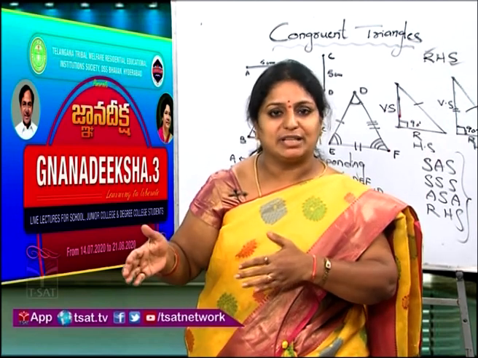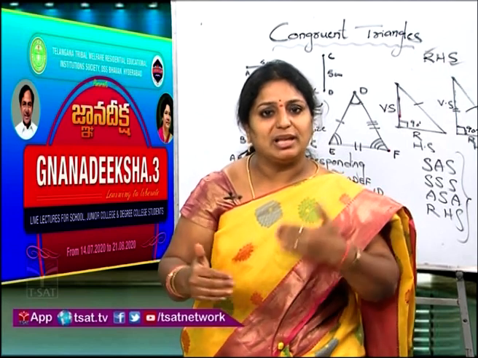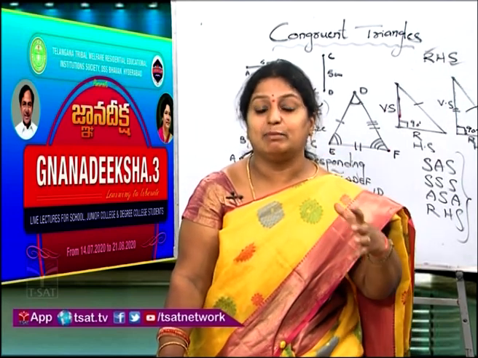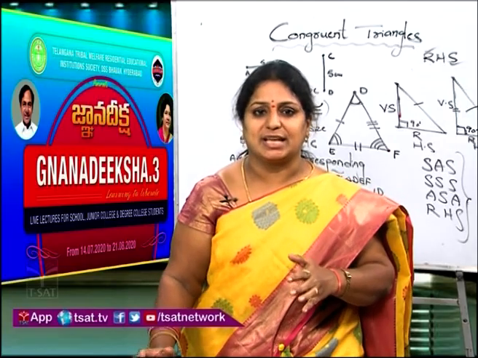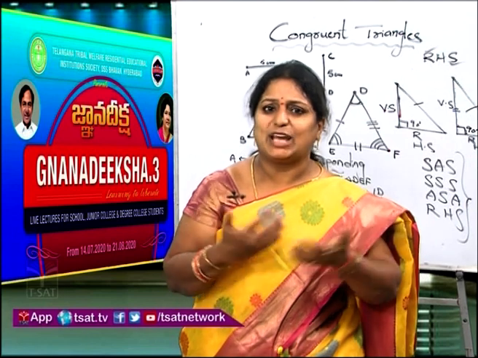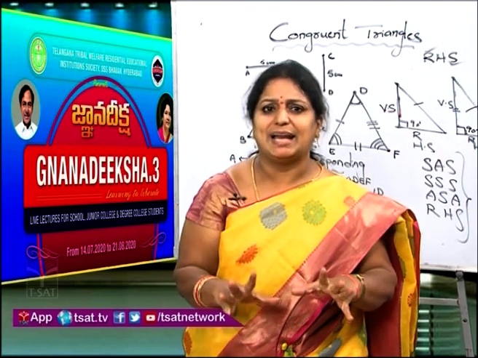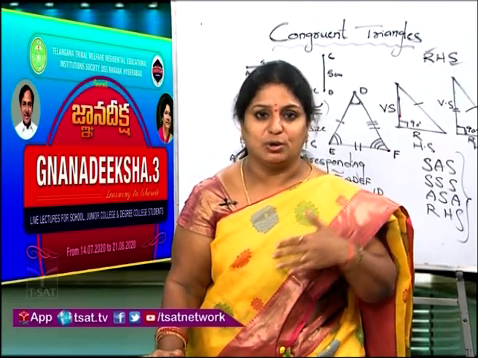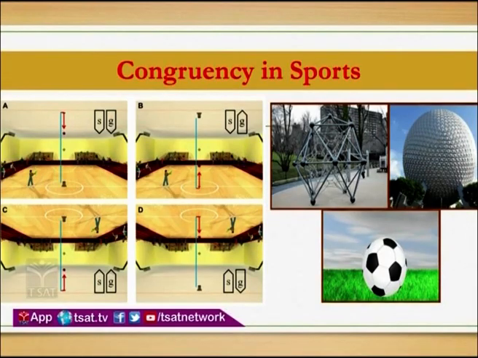Every game has certain rules. So according to the rules, balls like football, volleyball or basketball will have the same dimensions. If you compare a cricket ball and a volleyball in your hands, are they equal? No, they come under similarity. But congruent means they should have the same dimensions also, same shape as well as size. So in sports also, we use the congruency concept.